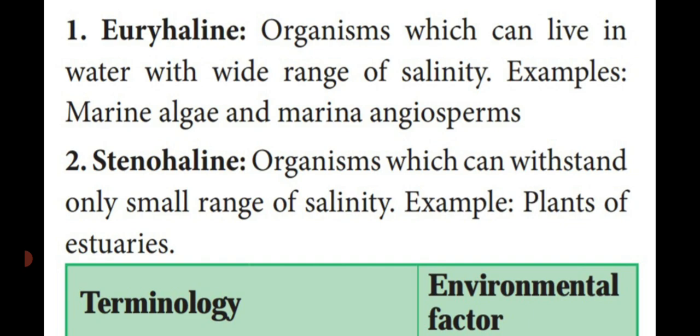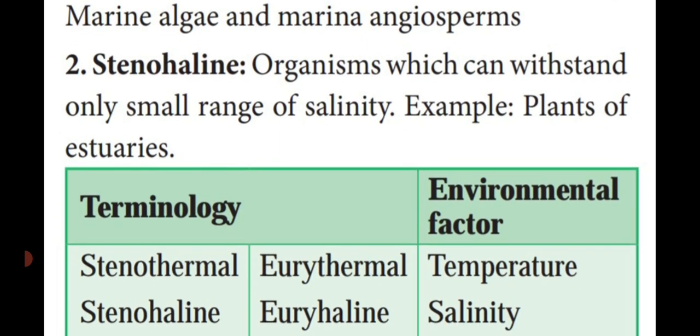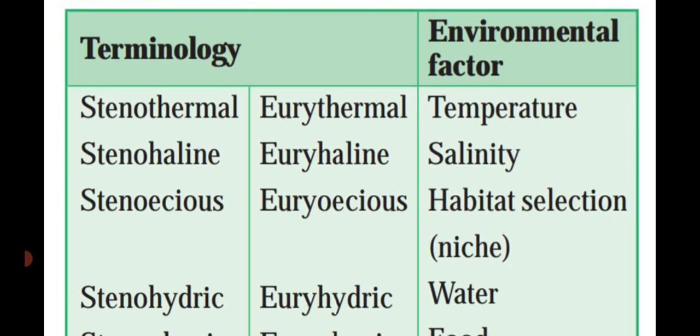Likewise, in the water content, we see euryhaline. That means organisms can live in water with a wide range of salinity, in high salt water. Example, marine algae and marine angiosperm. Stenohaline means organisms which can live in water with a small range of salinity. Example, plant of Azoris. So these are all the euryhaline and stenohaline, important 3 mark and 2 mark questions.